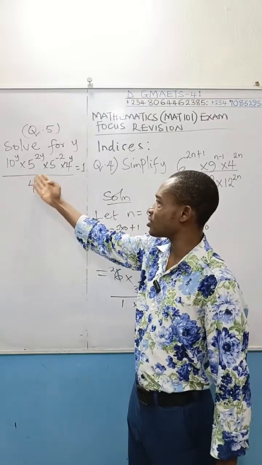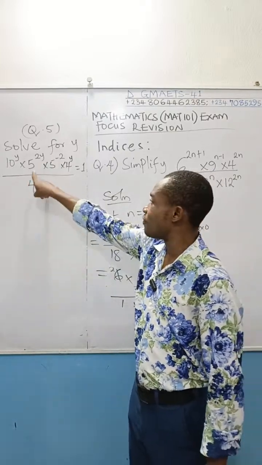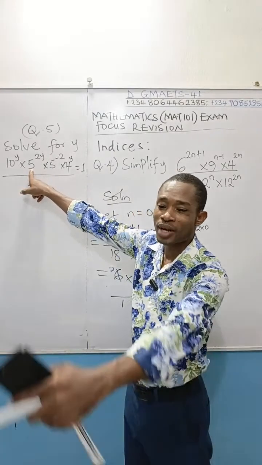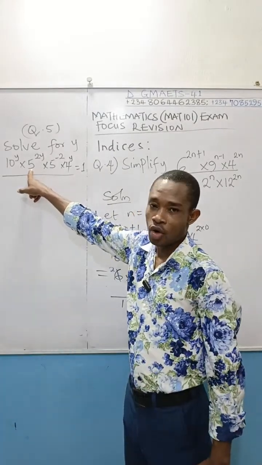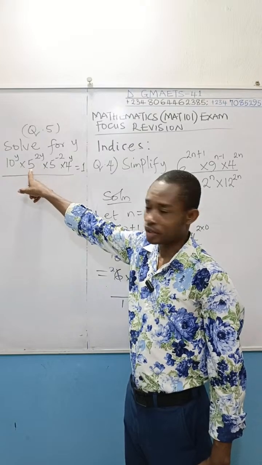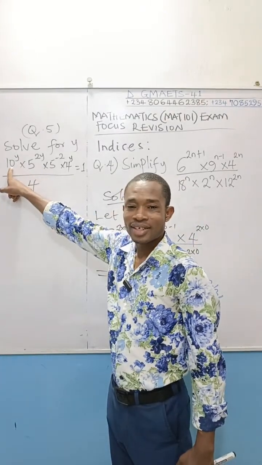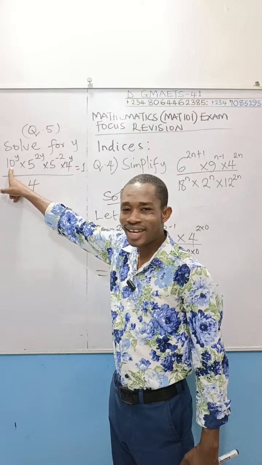I've spoken the grammar. Let's come here and see what I mean by that. If you look at this, it is 5. 5 is a prime number. You can't break down 5 below 5 again as a prime number. Then look at this 10. 10 can be broken down. 10 is not a prime number.